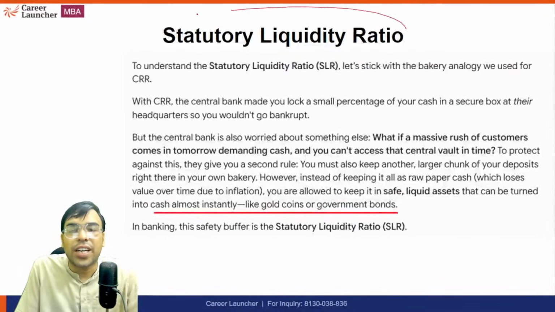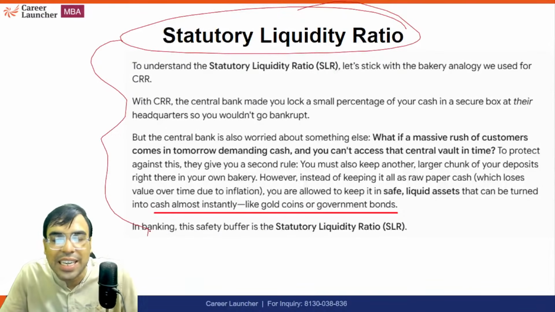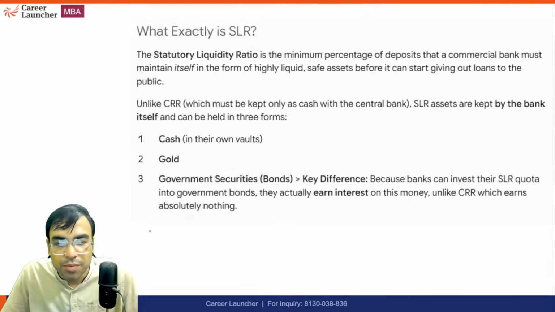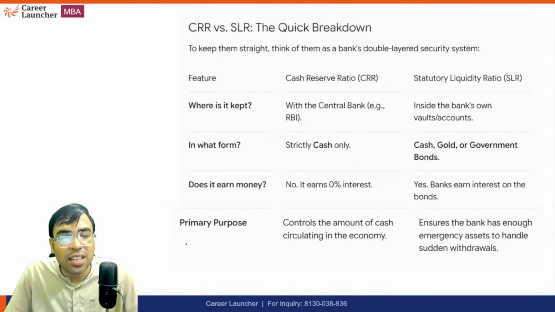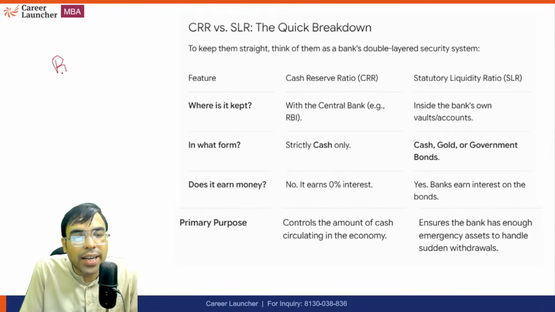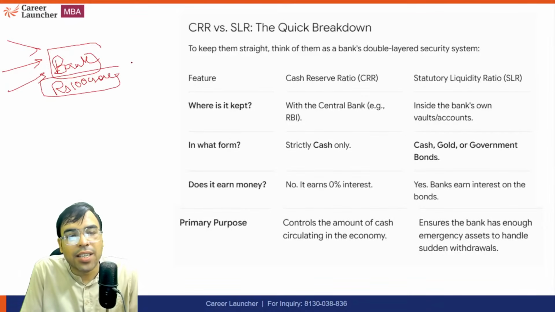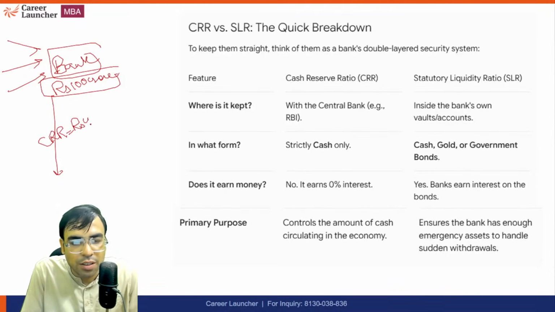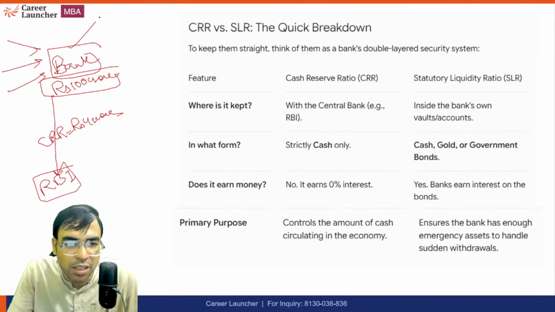Another is called the statutory liquidity ratio, which we call SLR. This is also a very interesting example. You can read about it. I've attached it for you. Now the RBI says, "कि नहीं इसी से काम नहीं चलेगा." Cash reserve ratio alone is not enough. So let's say the bank has 100 crore rupees. Now the RBI says before extending, you have to give me this CRR. Let's say it's 4%. So 4 crore rupees to me in my Almira. So RBI has kept 4 crore of this bank in its Almira.